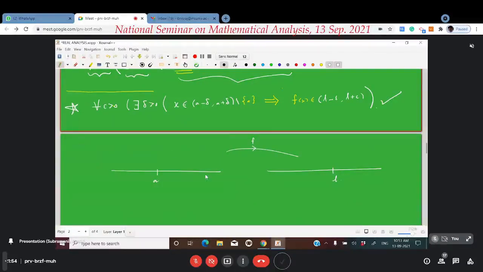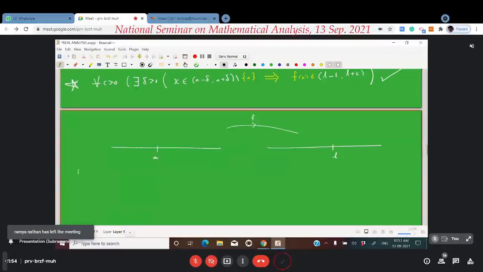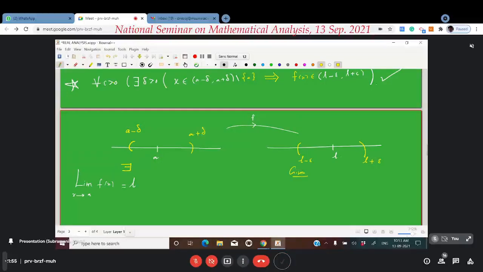We can remember this definition as follows: the limit of the function f of x is L when x goes to a means that, given any epsilon interval around L, that is L minus epsilon comma L plus epsilon, if the student comes with any epsilon interval around L, the teacher is able to give him back a delta interval, namely a minus delta comma a plus delta, such that every point in this delta interval around a, except possibly the center a, will be mapped to this epsilon interval. For every point here, the image will be here.